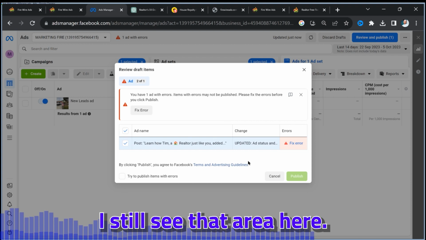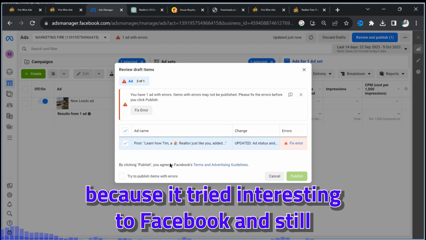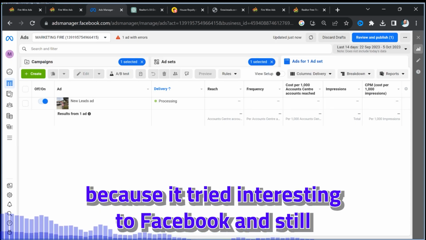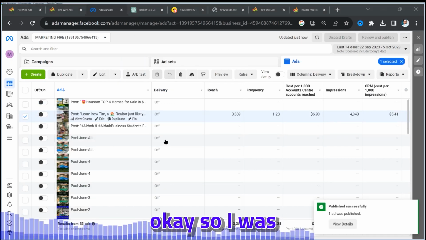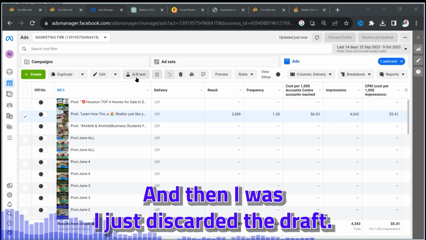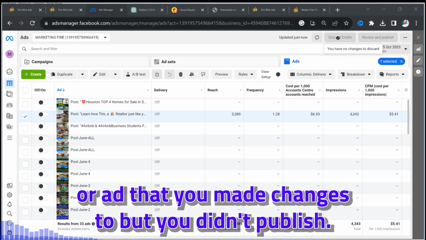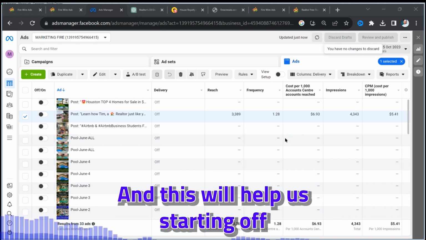And I still see that error post ad name, and I still can't fix it. Try. Interesting, huh? Facebook has still. Okay, so I was able to get rid of this error by simply selecting it, and then I just discarded the draft. So a draft is like an advertisement or ad that you made changes to, but you didn't publish. So I just discarded it, and this will help.